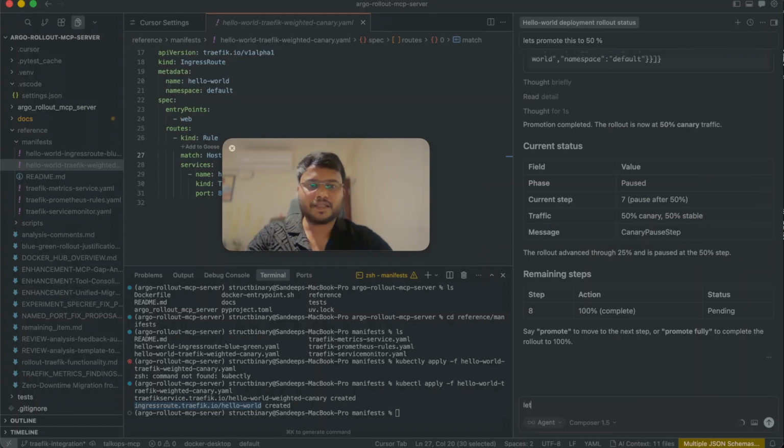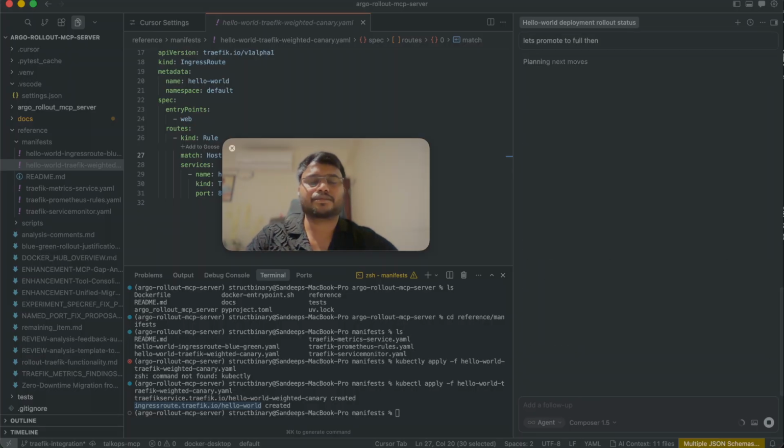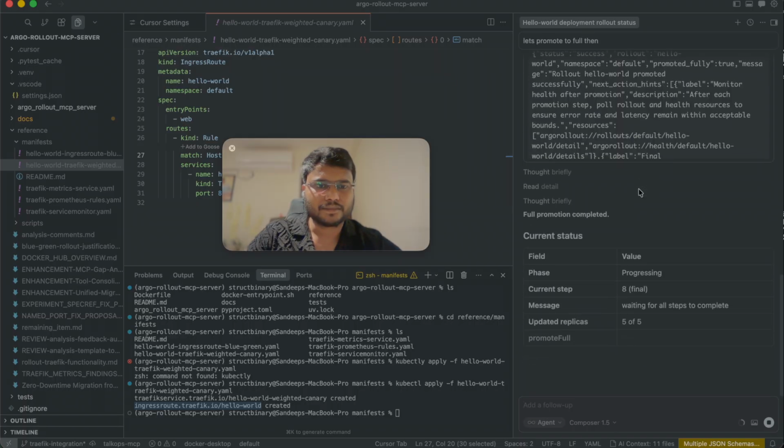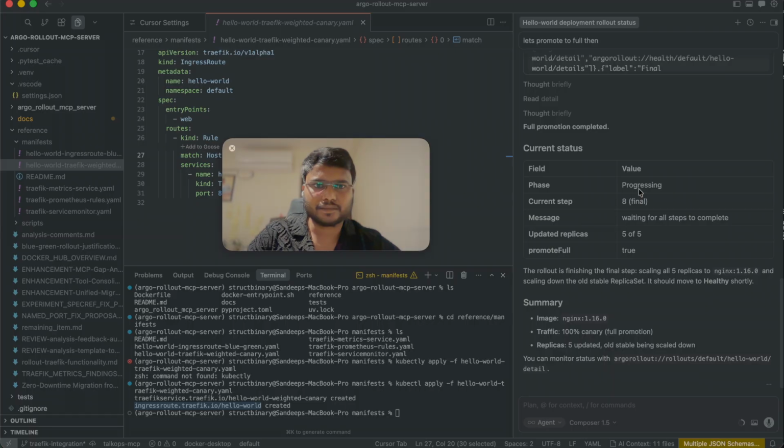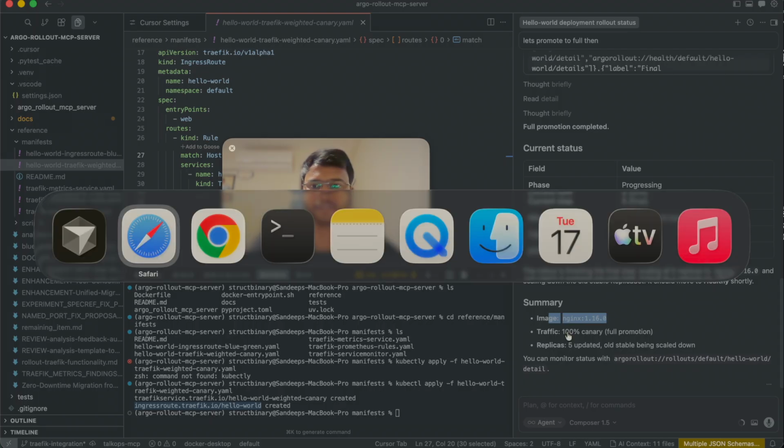Perfect. Let's promote to full. So now this version has been updated, and now the traffic is getting served via this version. 100% Canary.